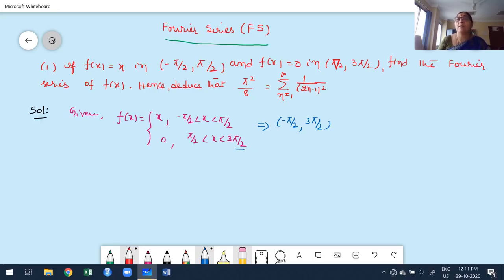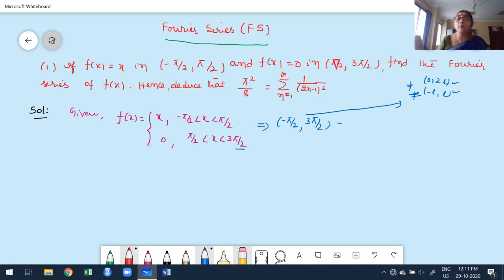But in our case, there are two cases. One case is 0 to 2L. Another case is the interval minus L to plus L. But this interval is not 0 to 2L, and it is not minus L to L. Don't get confused. Is this in the form of minus L to L? No. Minus pi by 2 to plus pi by 2 is the form of minus L to plus L, but the overall interval is not in the form of either the first case or the second case. We created these two cases for our convenience. Whenever these two are not satisfied, a rare problem, how do we proceed?